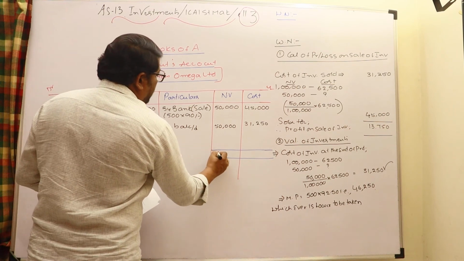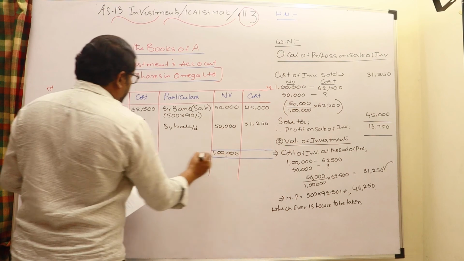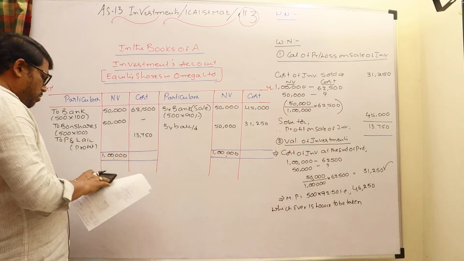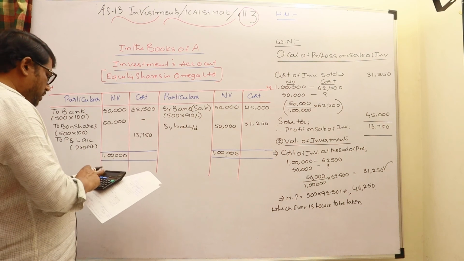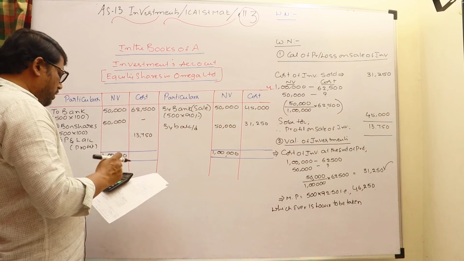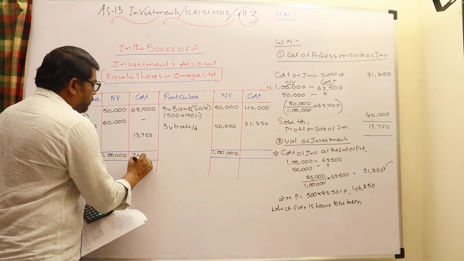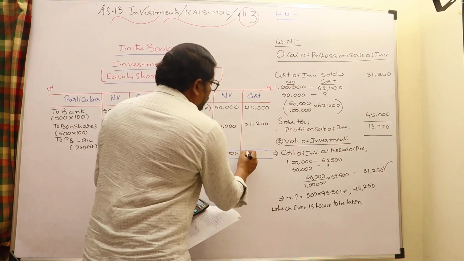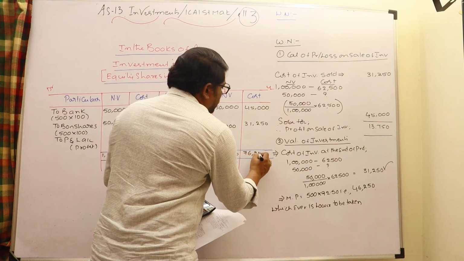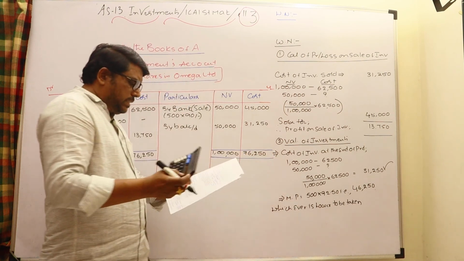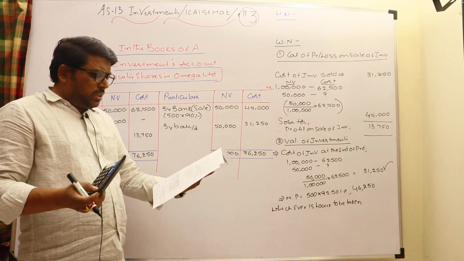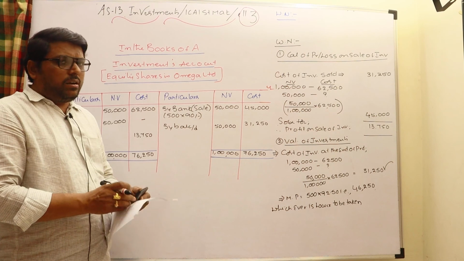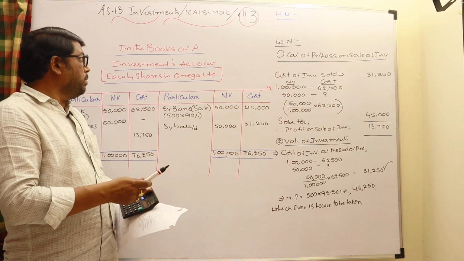Nominal value 1 lakh. And look at the total of the cost column, 62,500 plus 13,750, 76,250. Let us check that side also, 76,250. And this is the simple way. Whenever bonus shares are issued, you can handle the problem in this way, and this is a very simple and easy problem to work out.